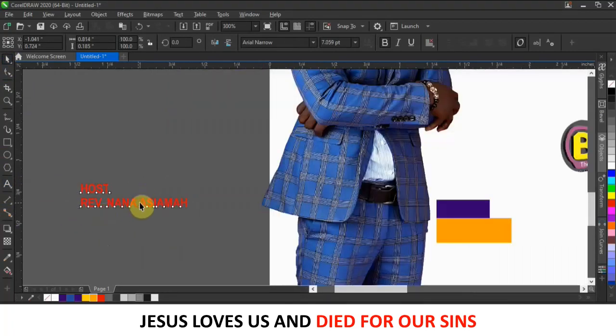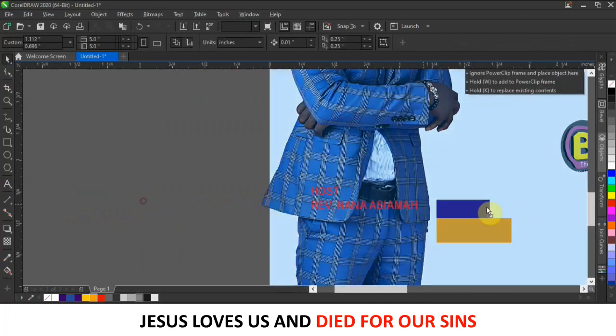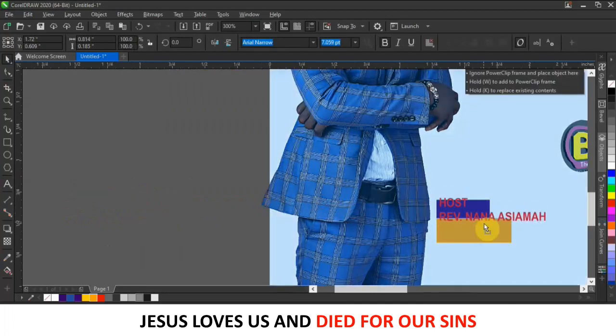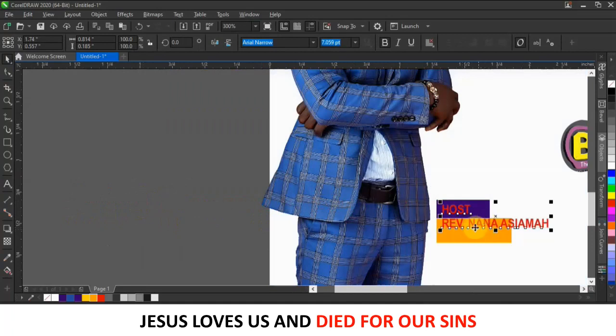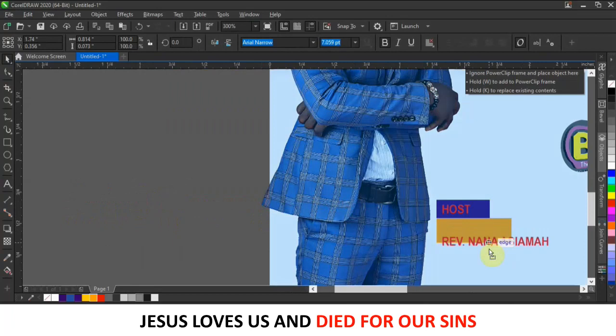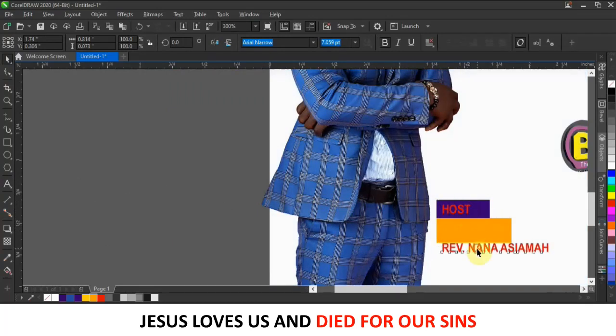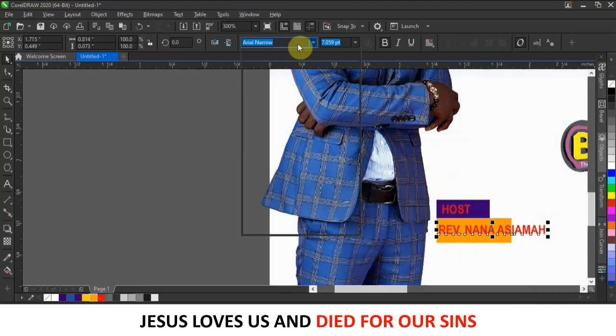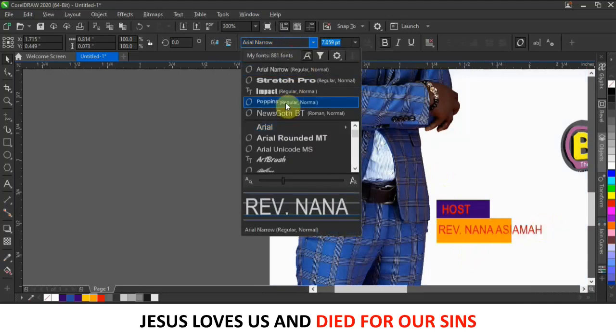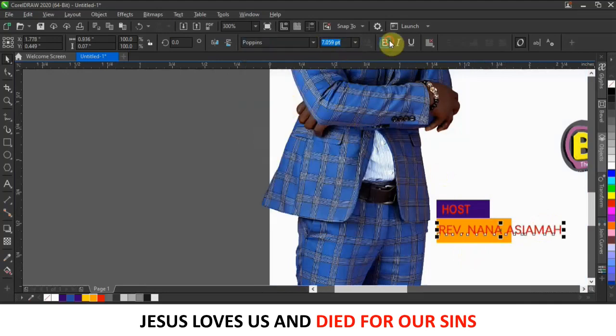I will just drag it here. Okay, I'm going to separate this, so I'll press Ctrl K on my keyboard to just separate this from this. So the host is here. Now this one, I'm going to change the typeface to, let's say, Poppins, and then I'll give it bold. Oh, bold is too much. I'll just leave it to normal.